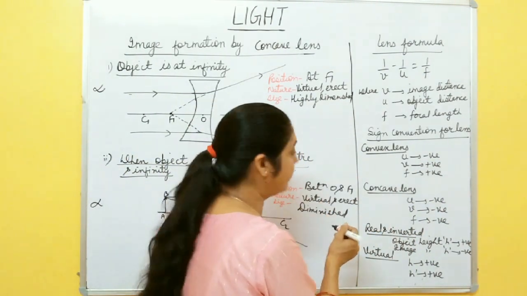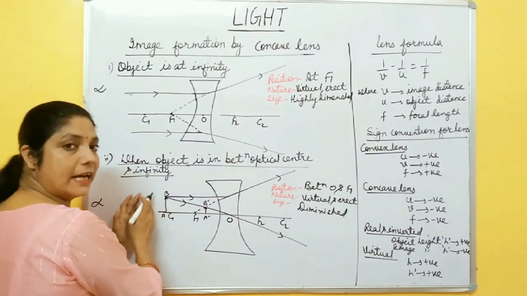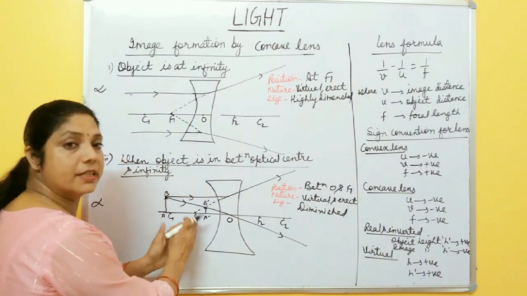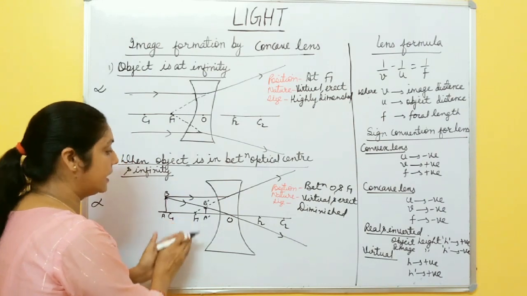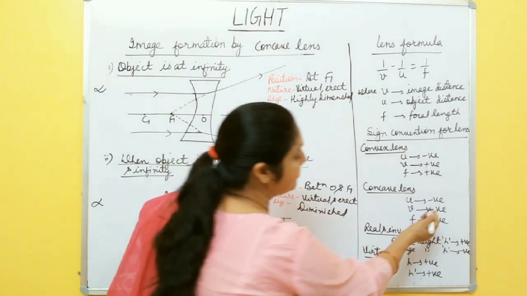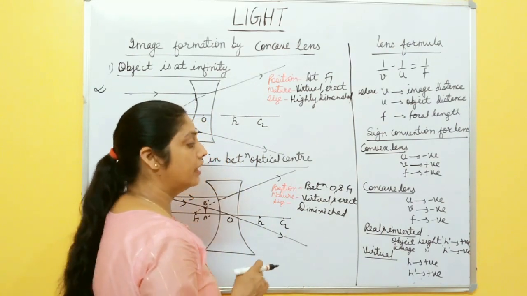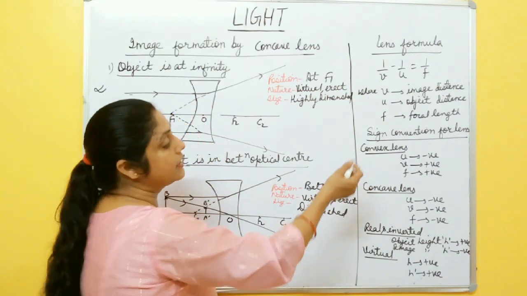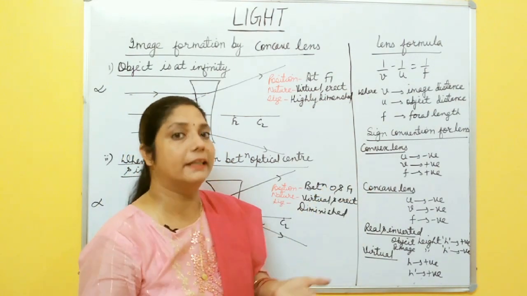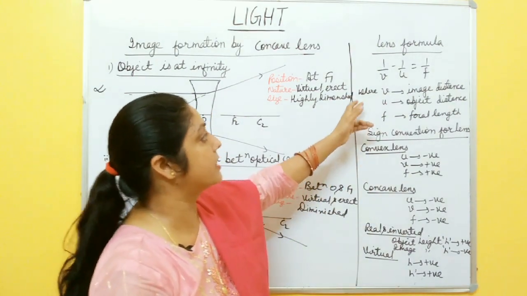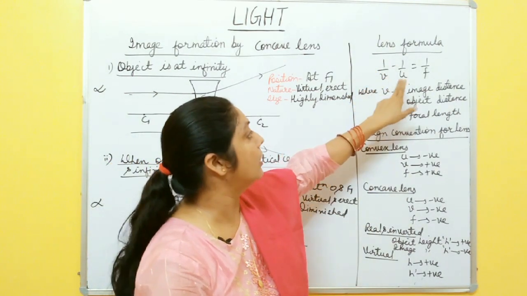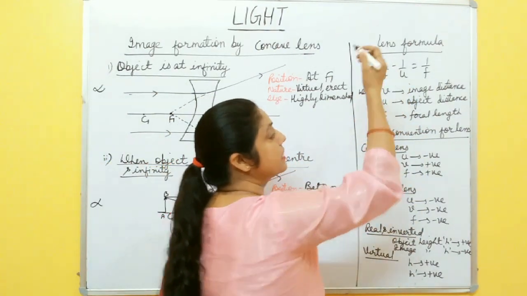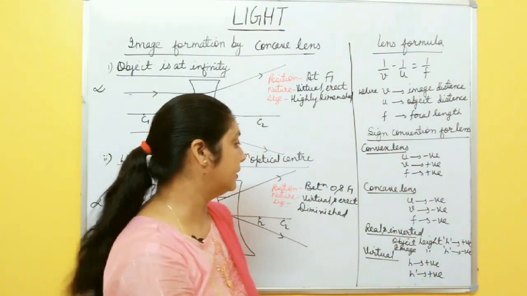Again, in case of concave lens, the object is always at the left of the optical center, the image is also formed at the left of the optical center and the focus is also at the left of the optical center. So all these three are taken as negative in case of concave lens. So you must remember the sign convention for concave and convex lens, because these are very important for numericals. In numericals, many questions come based on this lens formula, 1/v minus 1/u equals 1/f. So you always take the sign. What is the sign for v, u and f, like this one.